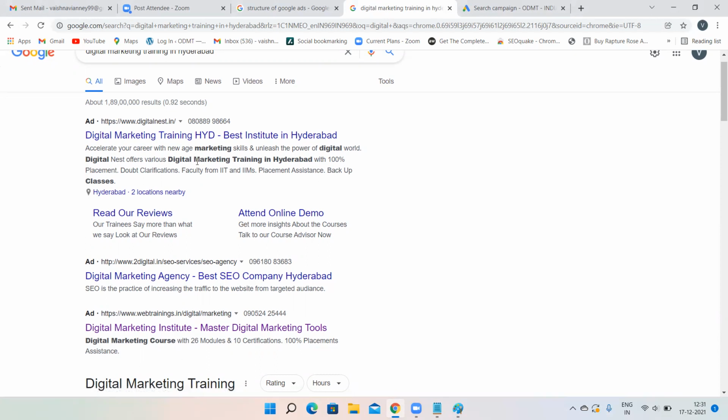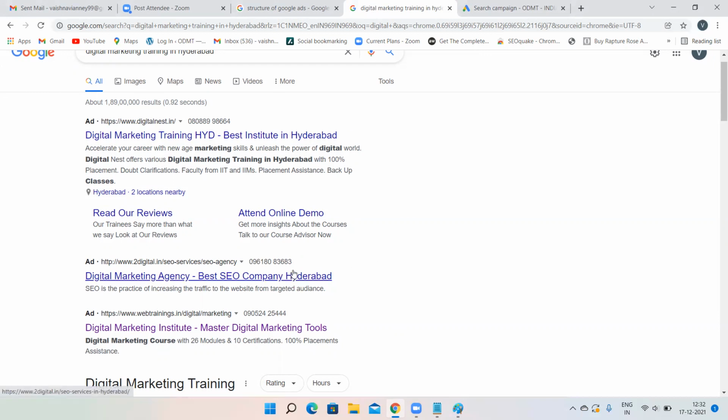But will you know that he has reduced his CPC? You are paying 14 rupees and you are coming at top of SERP and your competitor was paying 13 rupees, but suddenly your competitor has some budget issues and he has reduced his CPC. He will compromise his position. That means obviously his position will go down, but still because of budget issues, he is reducing his amount. At that time, you will never get notified that your competitor has reduced his CPC. Just because your competitor is paying 13 rupees, you have to pay 14 rupees.